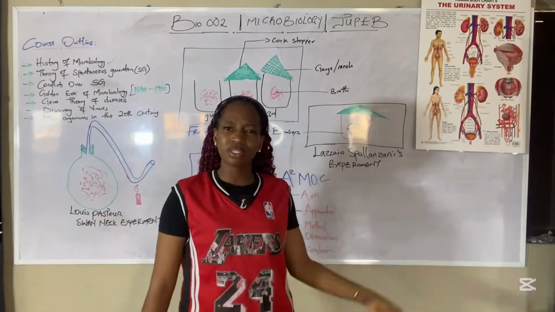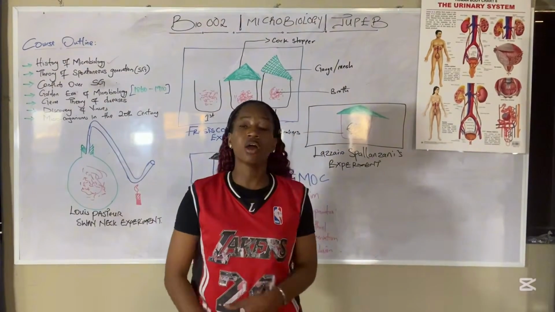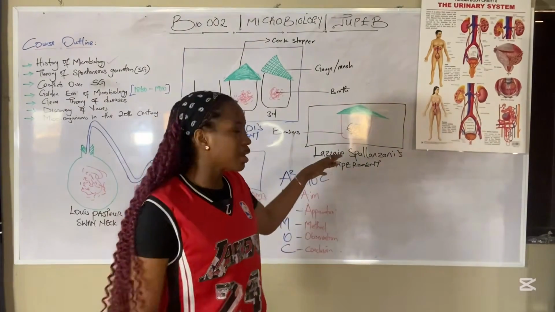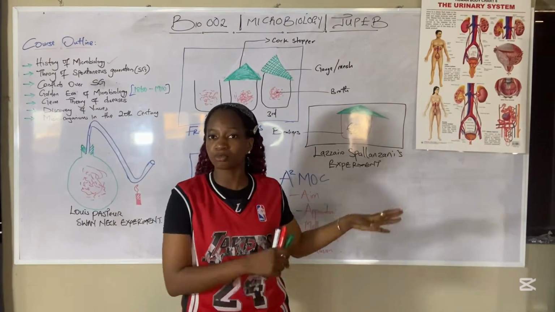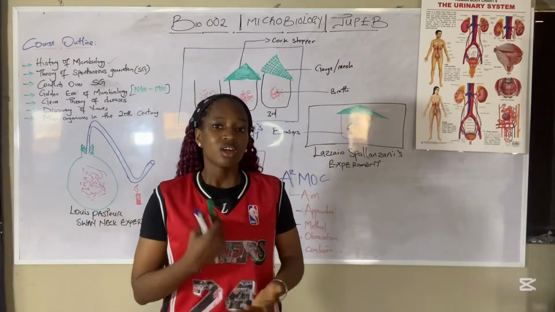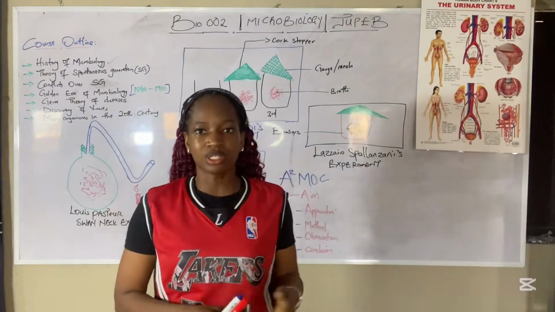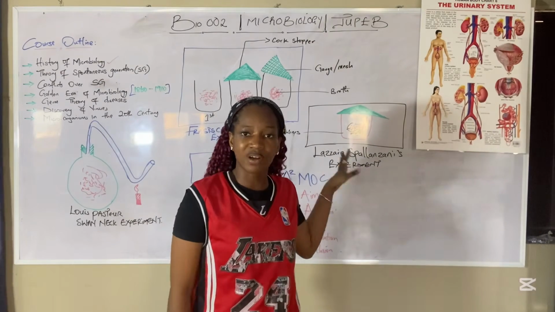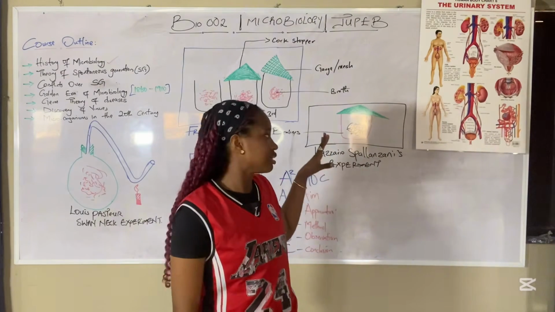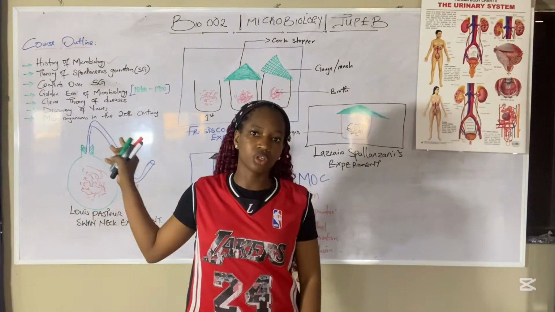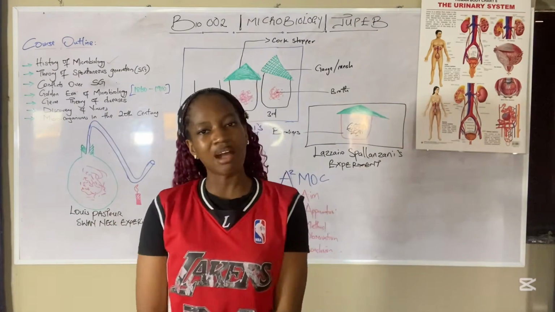What was wrong with his experiment against the theory of spontaneous generation? Well, many scientists came up later and said he overboiled the broth and made the whole experiment airtight. And of course, for life to exist, we need oxygen. So that was why his experiment was not accepted as the major one to disprove the theory of spontaneous generation.